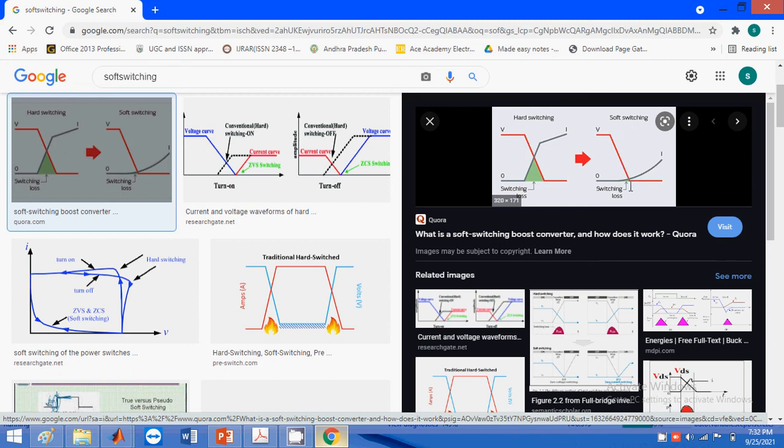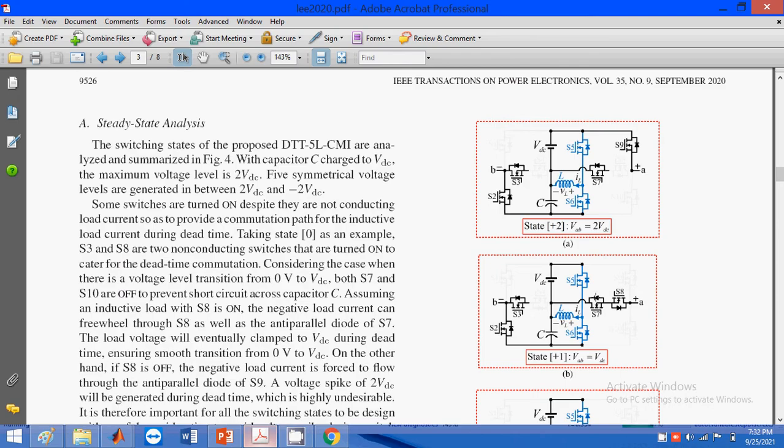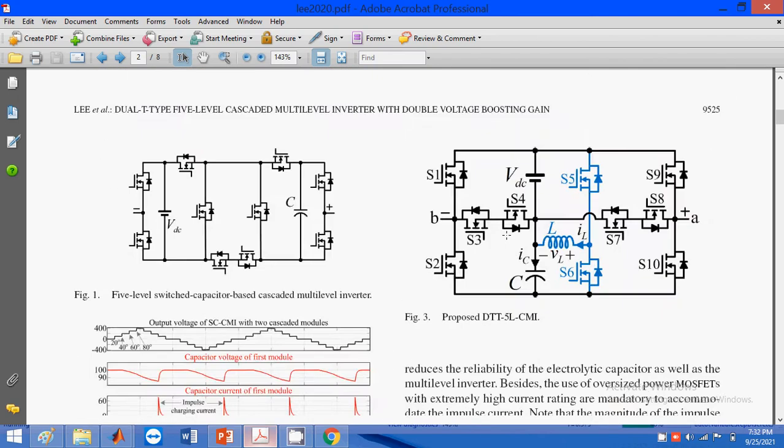How are we reducing the switching losses? By using this proposed design. With the help of these L and C parameters, we are reducing the impulse charging current. Whatever charging current flows in this design will be controlled by these two storage elements. By these two storage elements, we improve the voltage boosting gain and also the impulse charging current, that means the voltage spikes generated in this design. So these are the advantages of the proposed model.